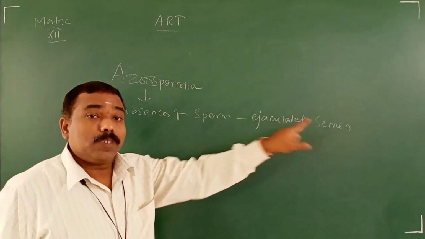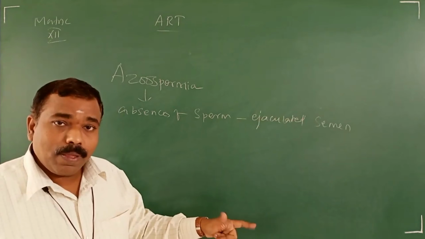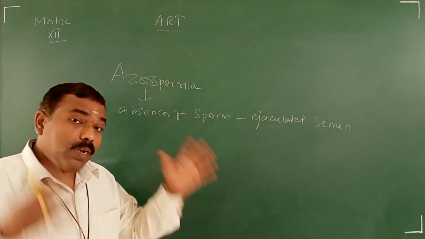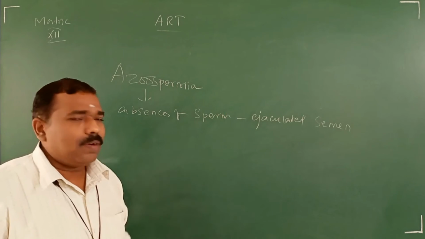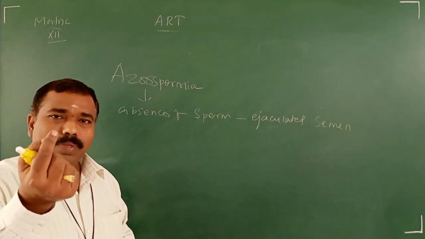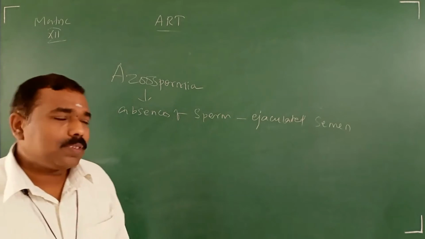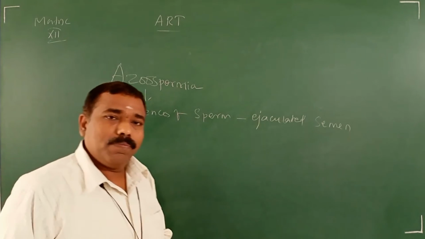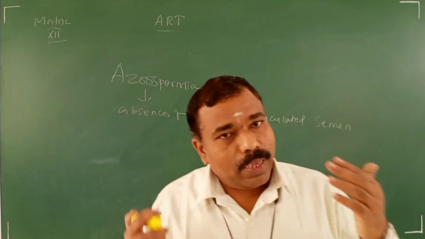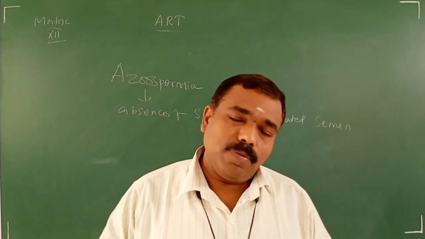In that semen, sperm should be present, normally millions. But if there is not even one sperm, that is azoospermia. For such men, what ART method is followed?